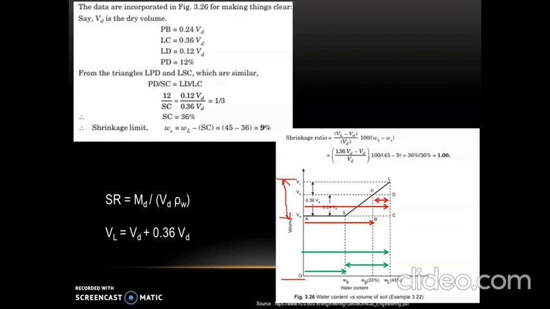So the total dimension of VL will be VD plus 0.36 VD, which is equal to 1.36 VD, minus VD as it is, whole divided by VD, into 100, divided by liquid limit, which is 45 as given in the problem, minus shrinkage limit, which we found as 9%. So once we substitute, we get the value of shrinkage ratio as 1.